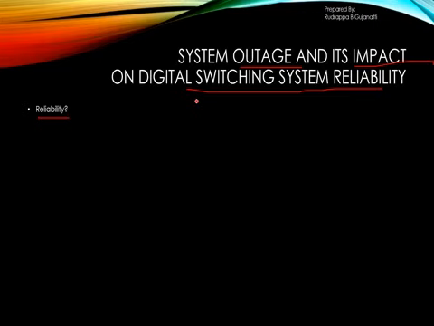But due to some problems, if it is not able to do that, then I am compromising the reliability of the overall digital switching system. So that is what we have to look after: why the reliability has to be analyzed, and what is actually impacting the reliability of the digital switching system.